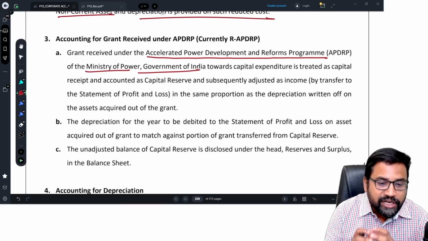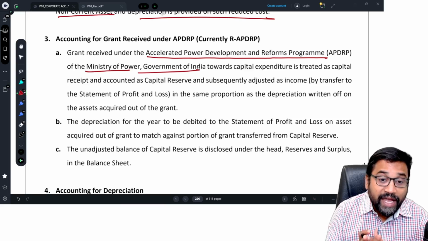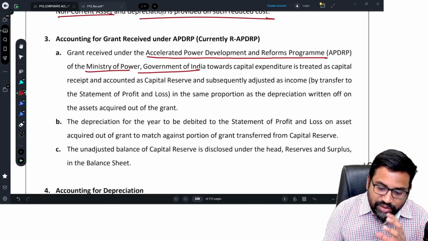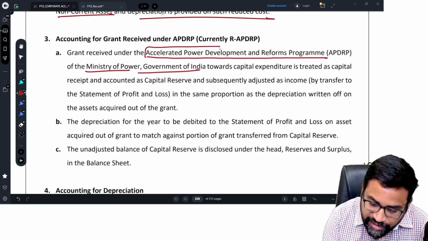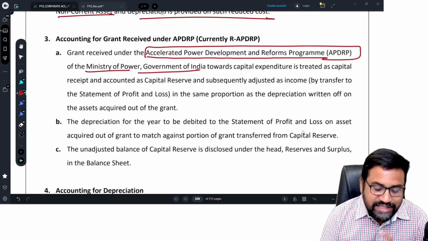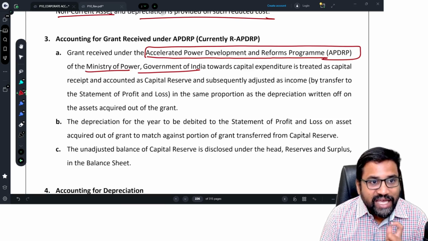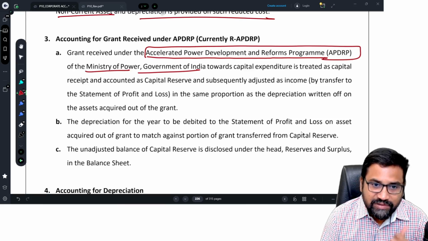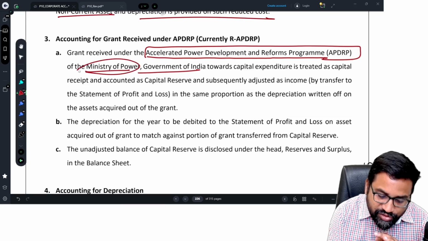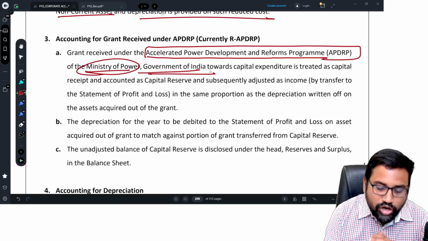A lot of equipment needs to be purchased and a lot of capital expenditure needs to be incurred. Therefore, the government has one program called the Accelerated Power Development and Reforms Program, APDRP, brought by the Ministry of Power, Central Government, Government of India.